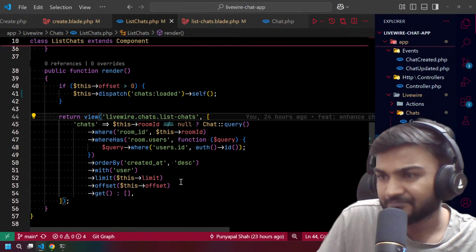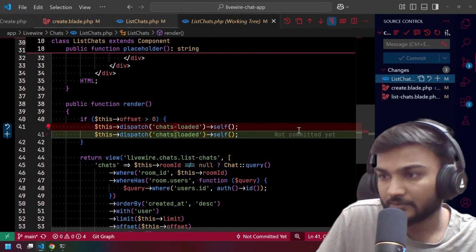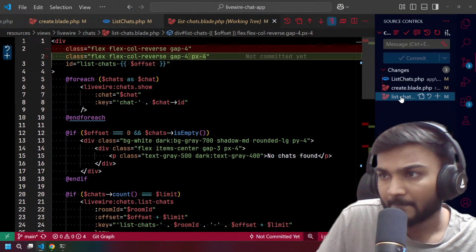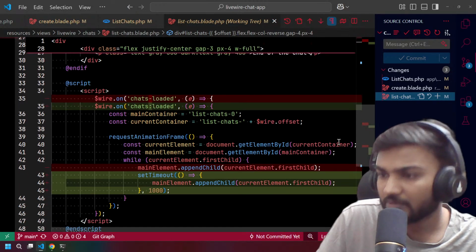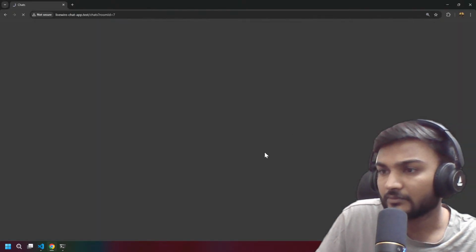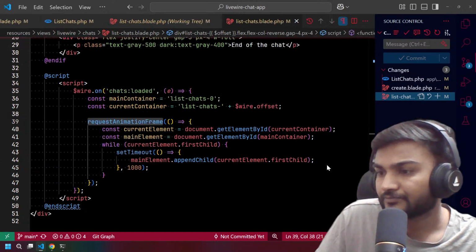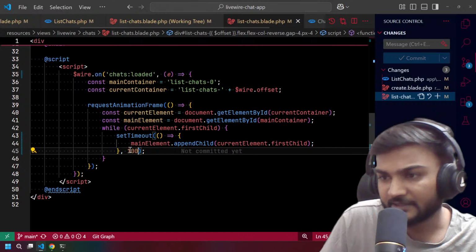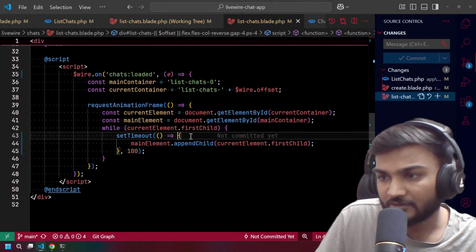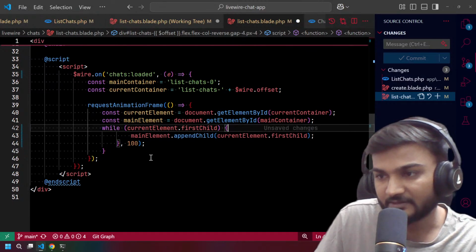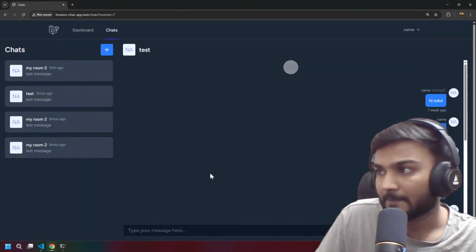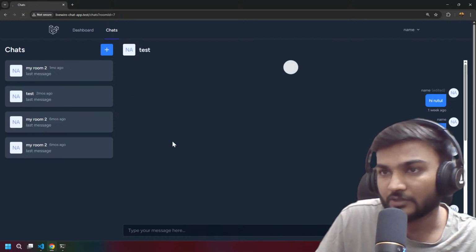This seems fine. Let's see what we changed. So yeah, this is nothing, this is also fine, this is also fine. So this is not even related to PHP. So why is it doing some memory leak kind of stuff? I think let's make it 100 milliseconds. I don't know if that was the issue. So I think we cannot do something like this here. I think so, that was the issue. Okay, so we are not even able to reload it.